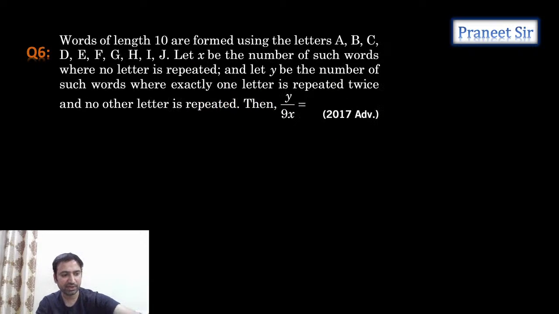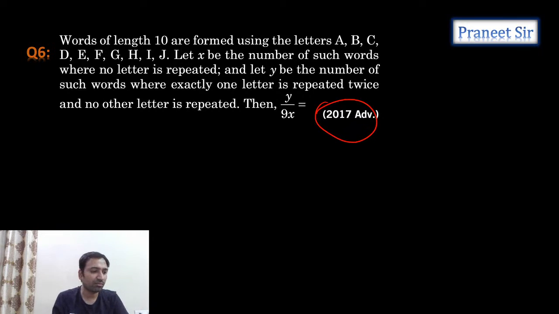Next, 6th question we have. 2017 Advanced question. So guys, start solving this question. Words of length 10 are formed using the letters A, B, C, D, E, F, G, H, I, J. Yeah, total 10 letters are there. So we need to calculate 10-letter words. Let X be the number of such words where no letter is repeated, and Y be the number of such words where exactly one letter is repeated twice. No other letter is repeated. Okay, so let's calculate this.